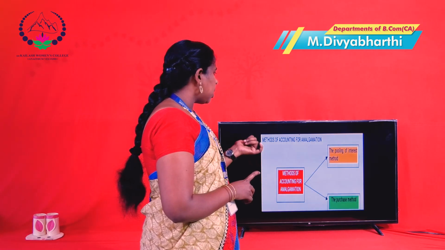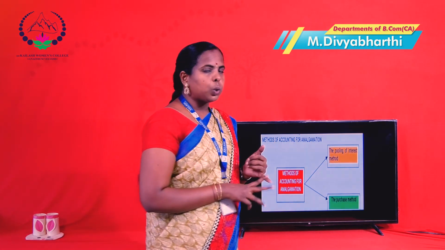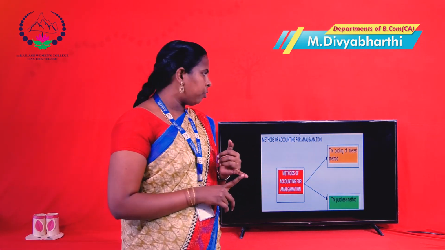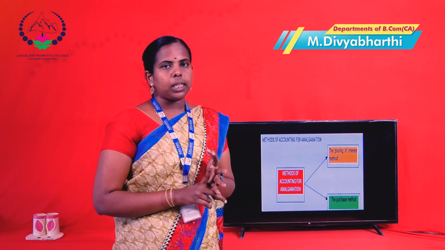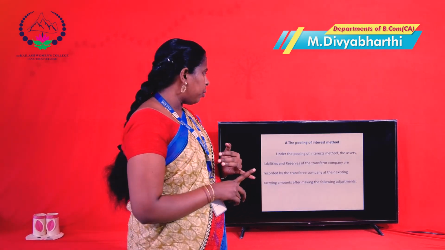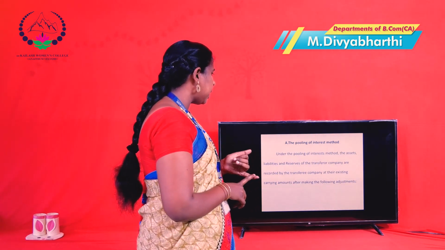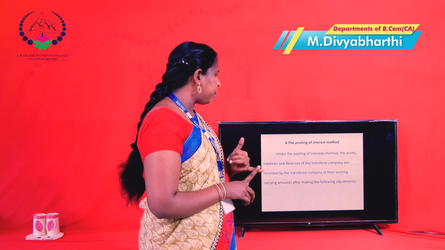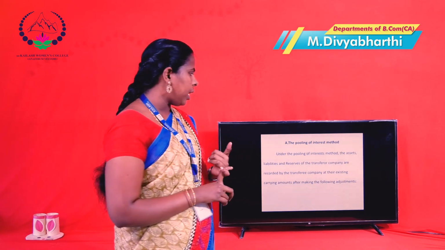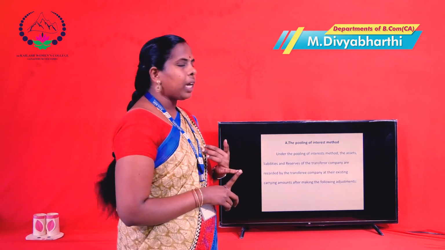And then methods of accounting for amalgamation. There are two methods. First one, the pooling of interest method. Second one, the purchase method. First one, the pooling of interest method means under the pooling of interest method, the assets and liabilities of the transferor company are recorded by the transferee company at their existing carrying amount after making the following adjustments.